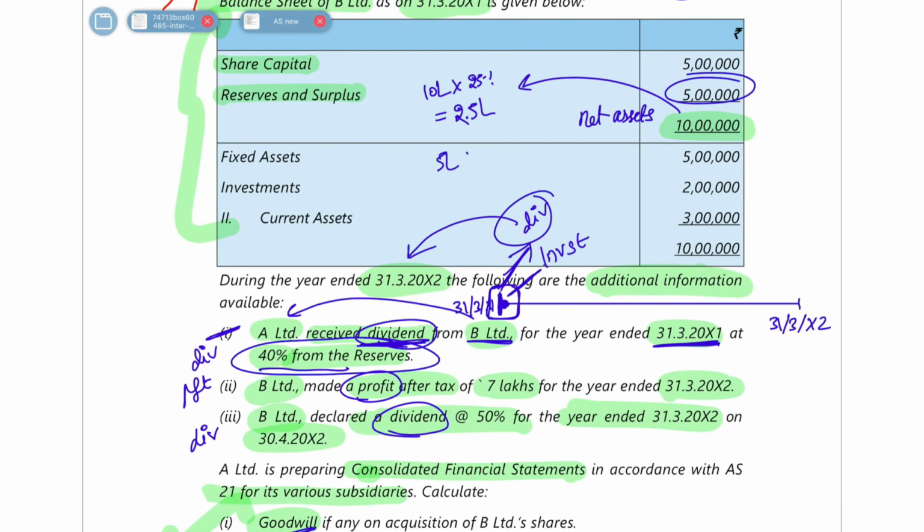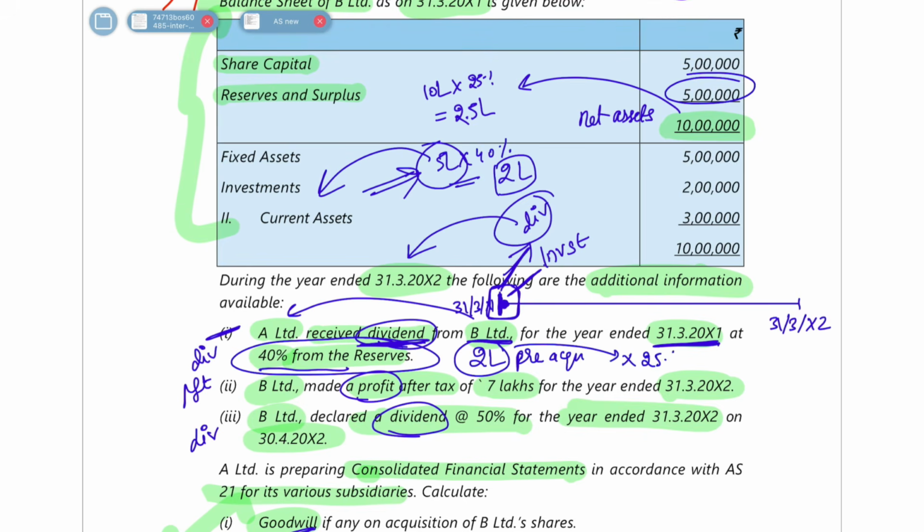The reserves were 5 lakh. So 5 lakh into 40%, they announced a dividend of 2 lakh rupees. And these reserves were not created after we entered. This was already there from the past profits. So this will be called a pre-acquisition dividend, because at that time we were not the investor when this reserve of 2 lakh rupees was earned. In that, our share is 25%. So 2 lakh into 25%, which is 50,000, is our share.